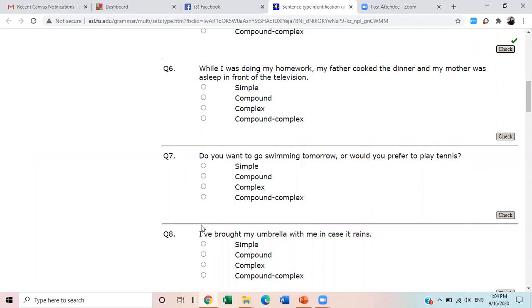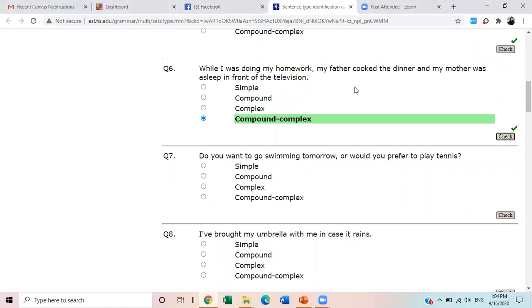Just share your ideas, what you understand. It can be wrong, it doesn't matter. We all make mistakes. Irza Naz is saying this is compound complex. Okay, very good. This is correct. Why is it compound complex?